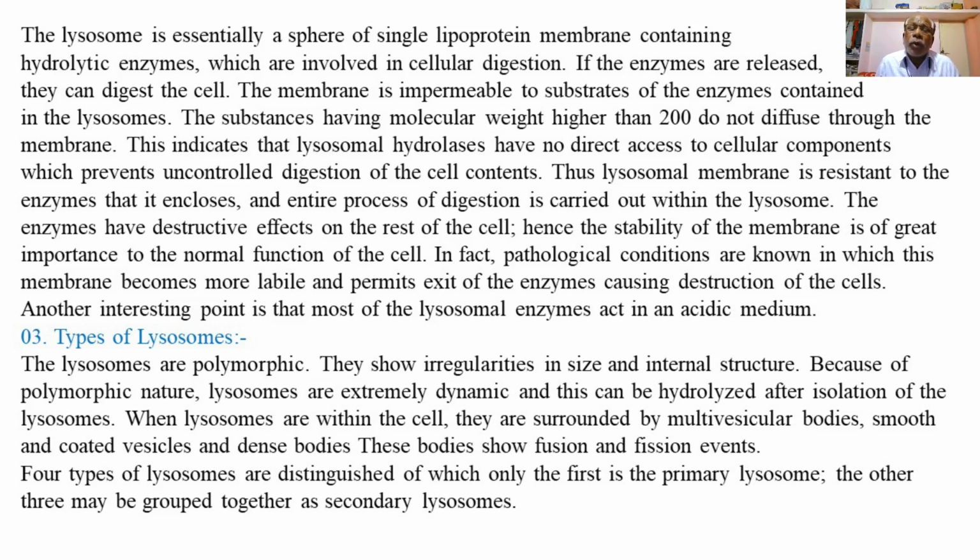Because of their polymorphic nature, lysosomes are extremely dynamic, right?